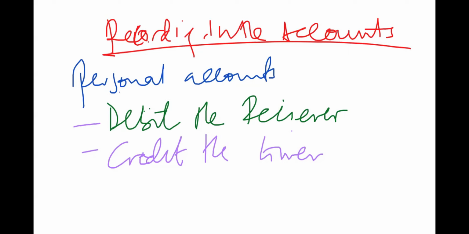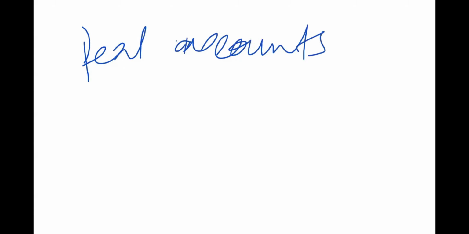So let's look at the other rule for the other accounts. I've seen one, personal accounts. So now let's look at the real accounts. And we've said these real accounts are accounts of tangible properties, meaning that they have physical existence. And because they can be seen and touched, whichever falls in that category is supposed to be grouped under the real accounts.